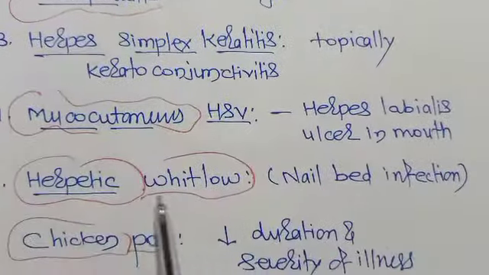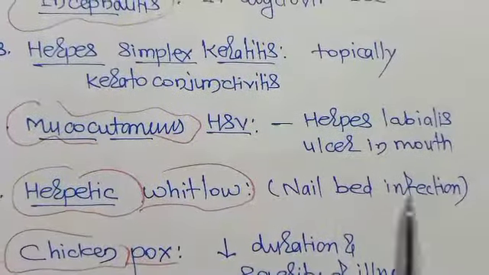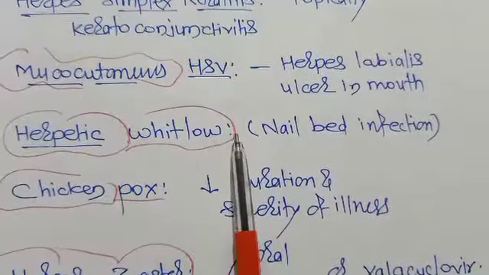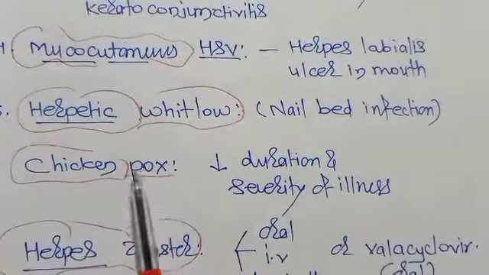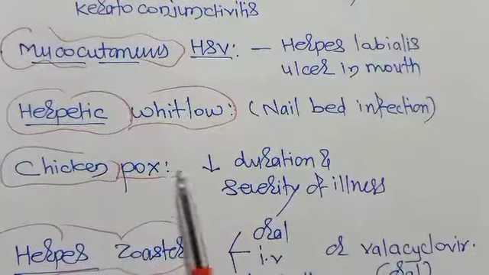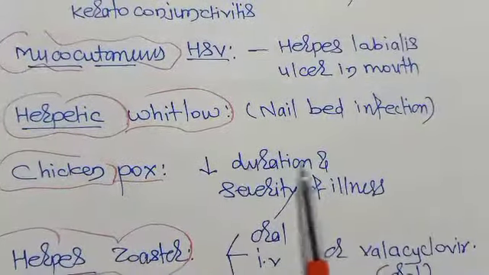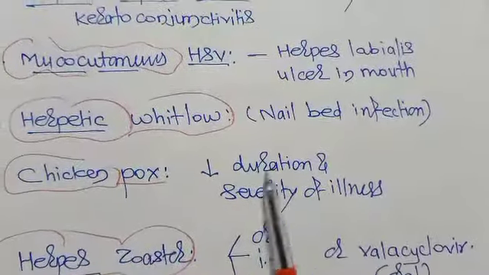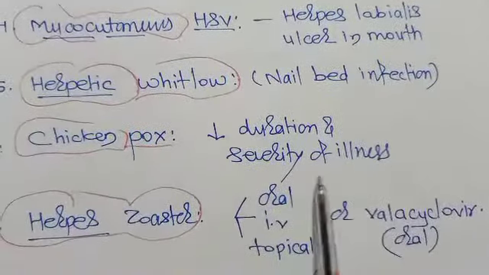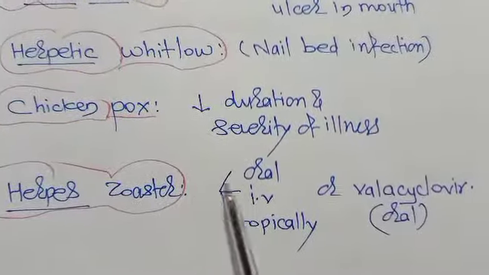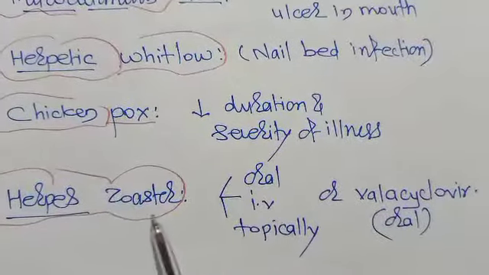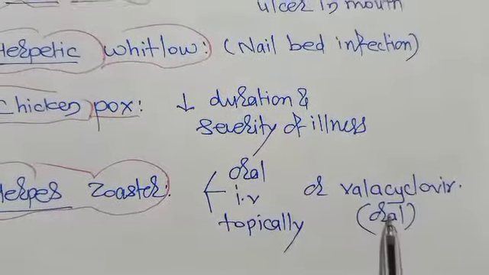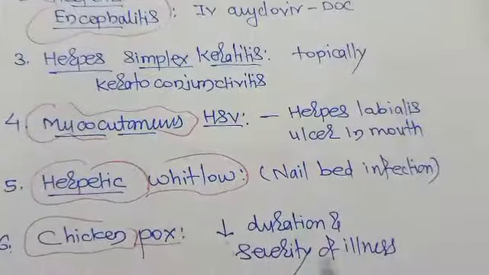Herpetic whitlow, or nail bed infection, you can treat with oral acyclovir. Then chicken pox, which is due to varicella zoster virus: you can use it orally, and it will decrease the duration and severity of illness. Herpes zoster: you can use acyclovir orally, intravenously, or topically, or you can also use valacyclovir, which is a prodrug of acyclovir, orally. So these are the different therapeutic uses of the acyclovir drug.